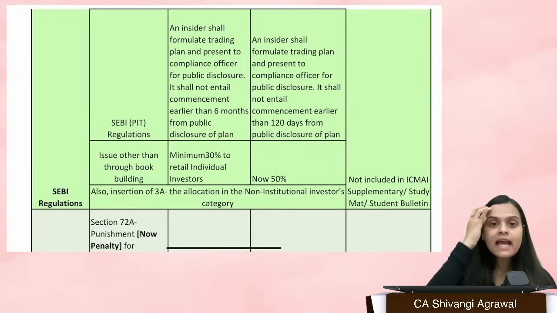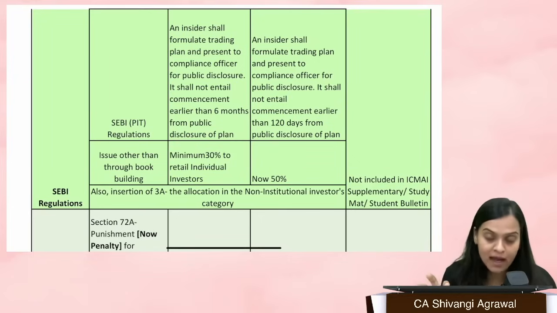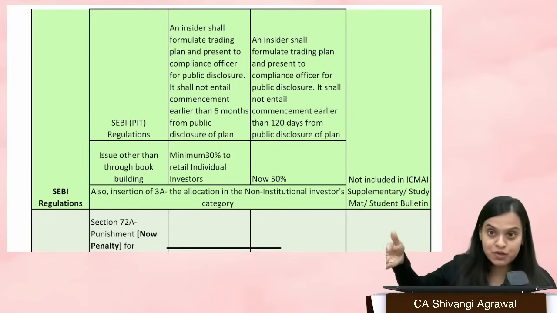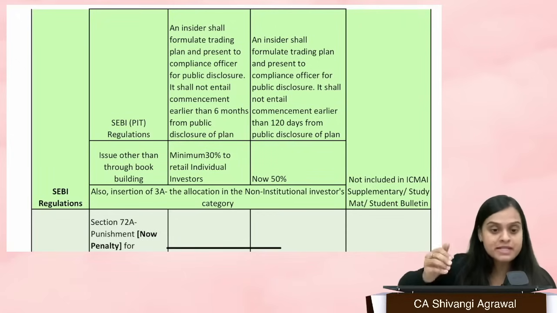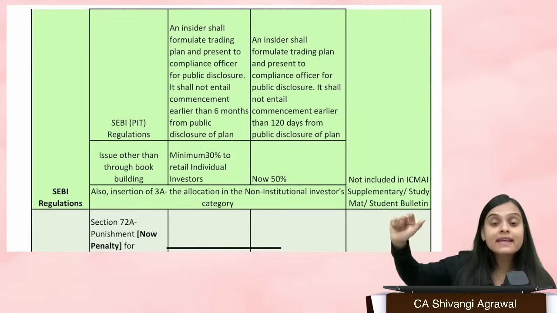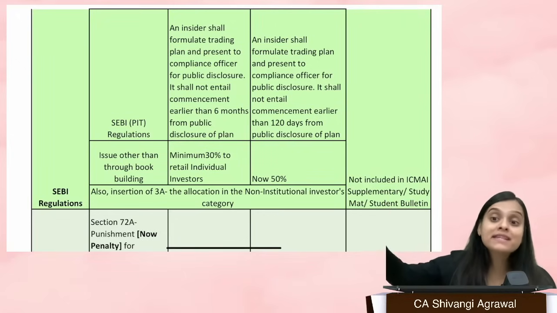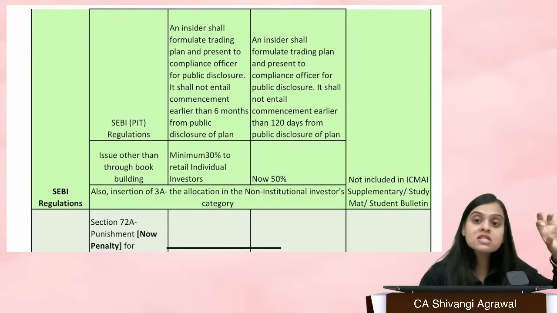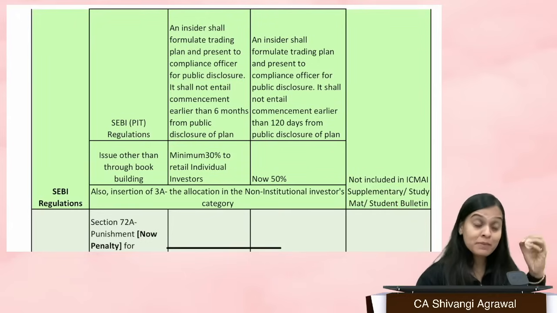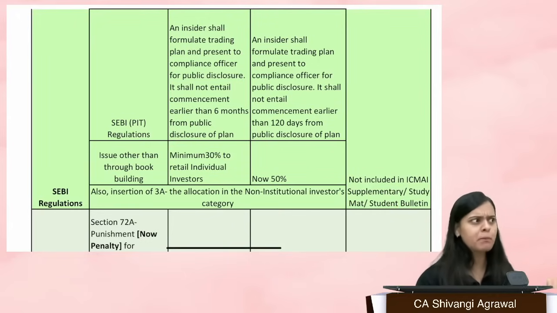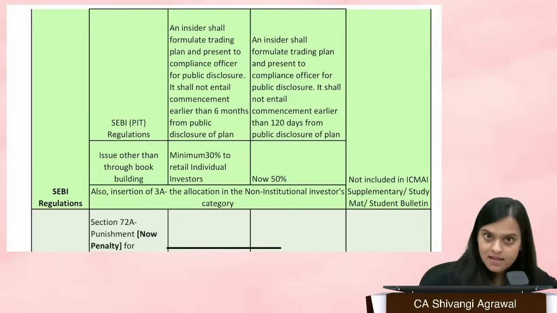How can they do it? They have to formulate a trading plan and present it to the compliance officer. The compliance officer goes through it, approves it, and it has to be put up for public disclosure. That means it will be disclosed in the public domain, so there is complete transparency, and the public also gets to know, okay, these insiders are planning this, right?